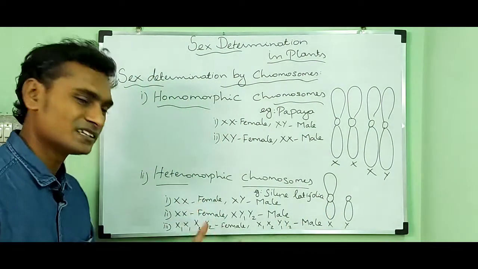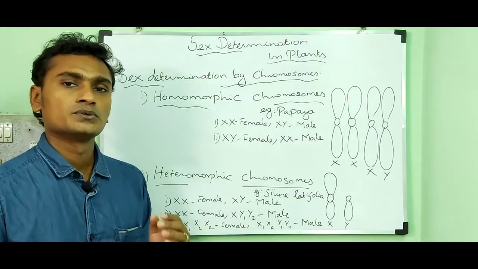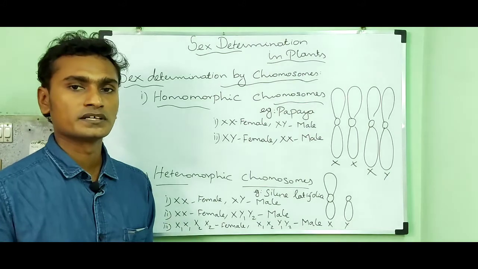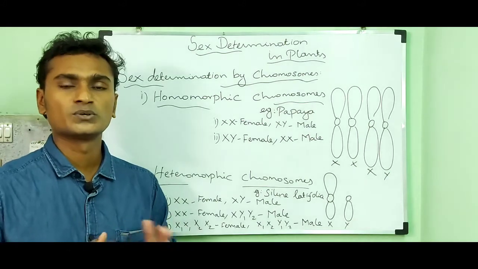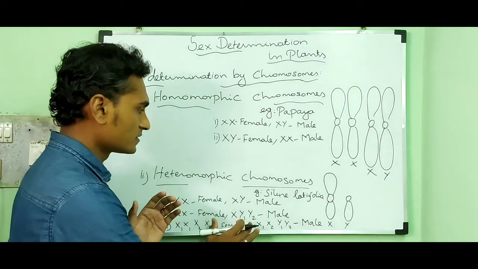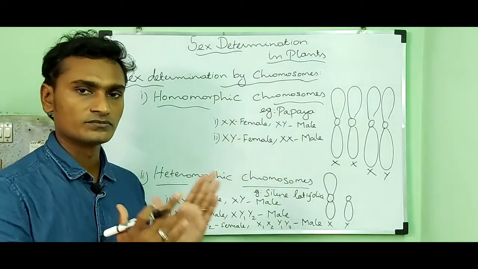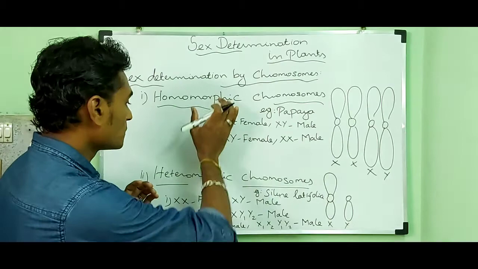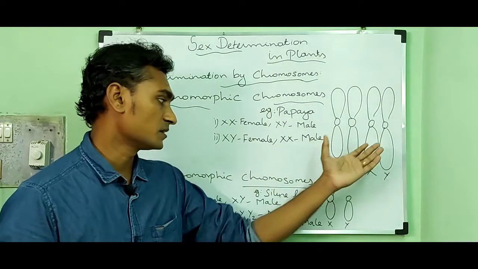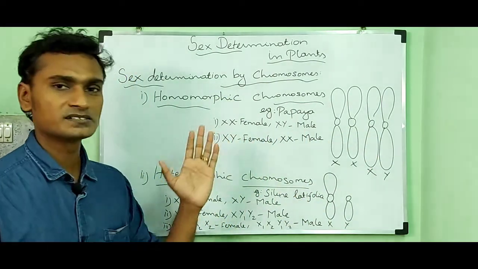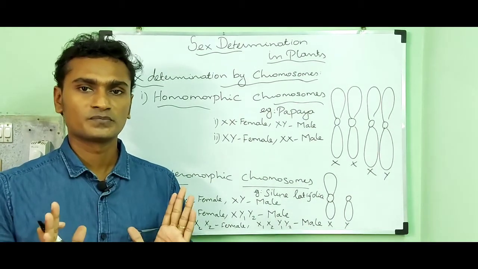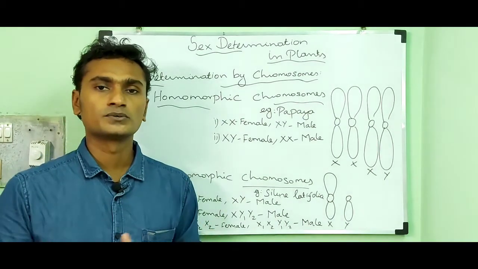These are all additional information. You can remember it, you can memorize it, take it down, otherwise you can leave it. Please, you have to remember the definition of homomorphic and heteromorphic and their shape and size. I give you additional information for you only. If it is needed, you can take it down.